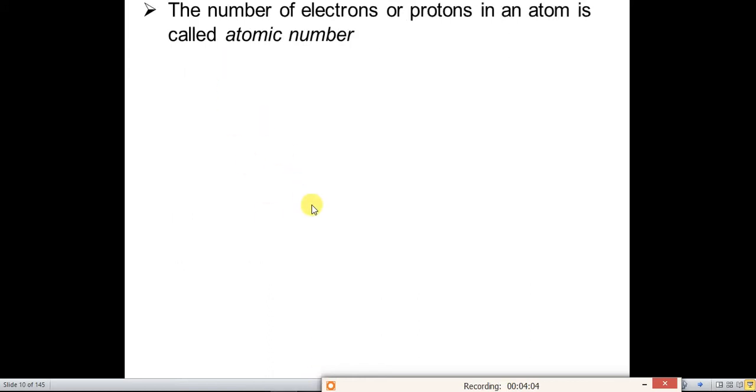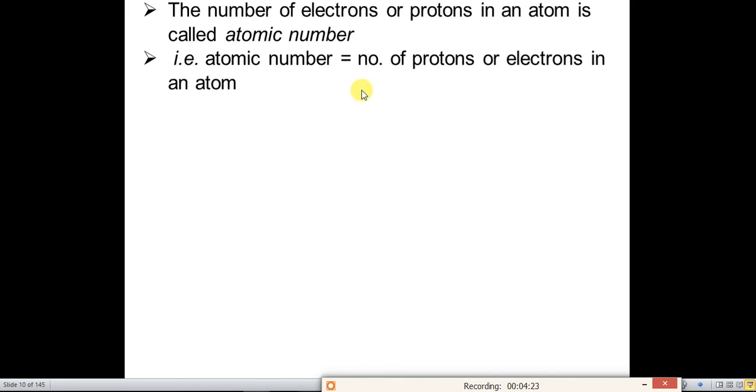The number of electrons or protons in an atom is called the atomic number. So what is atomic number? It is the number of electrons or the number of protons in an atom.